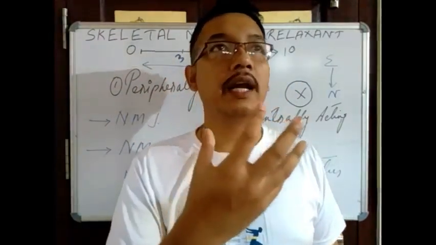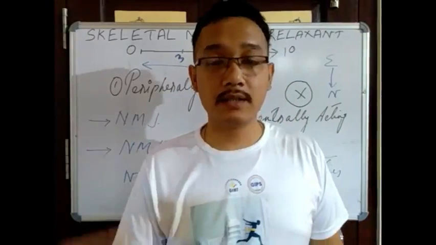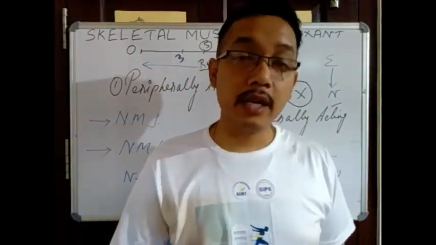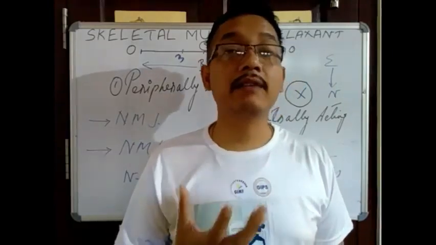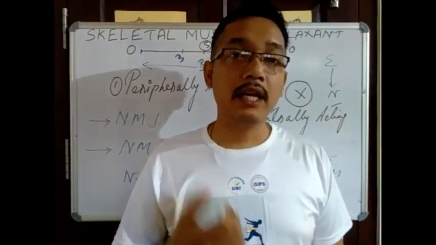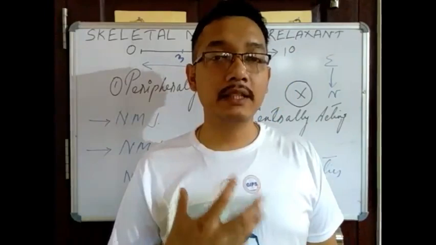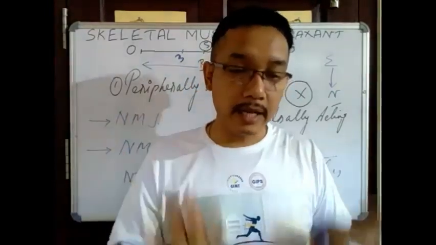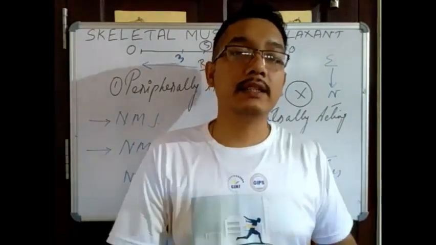Suppose mechanical ventilation is required. Just think of the COVID-19 cases where there is artificial, mechanical ventilation. In mechanical ventilation, your intercostal muscles have to be relaxed. Then only can it be mechanically ventilated.